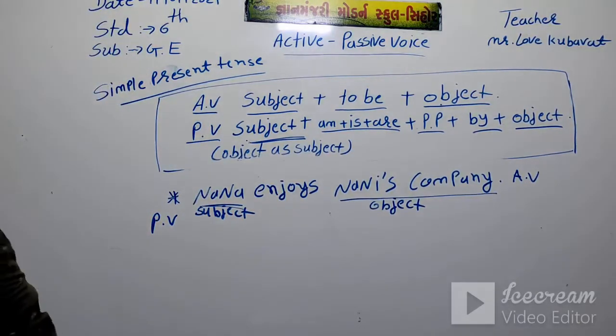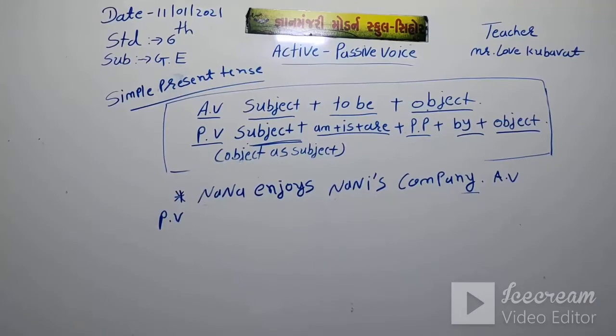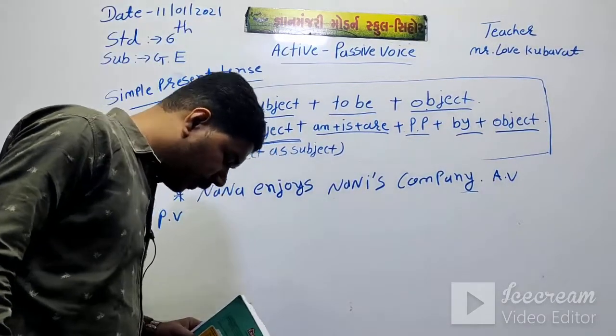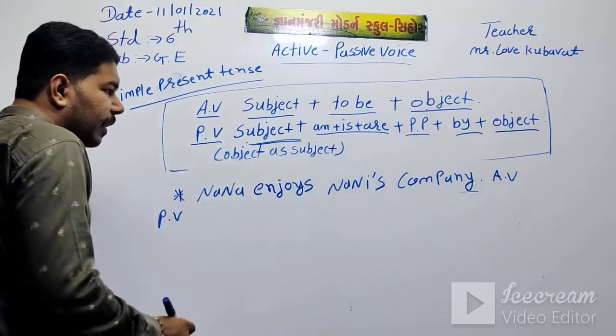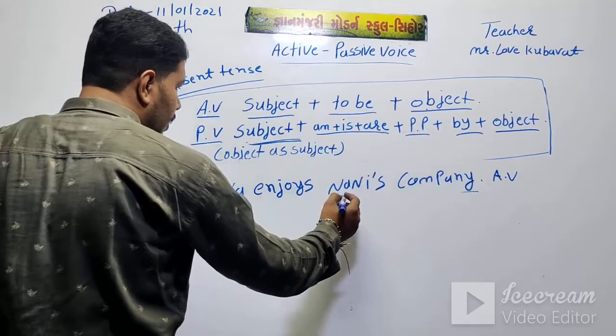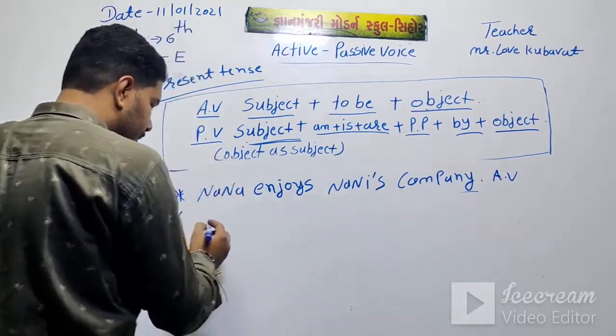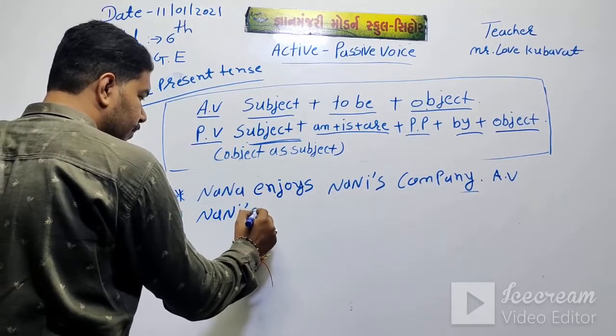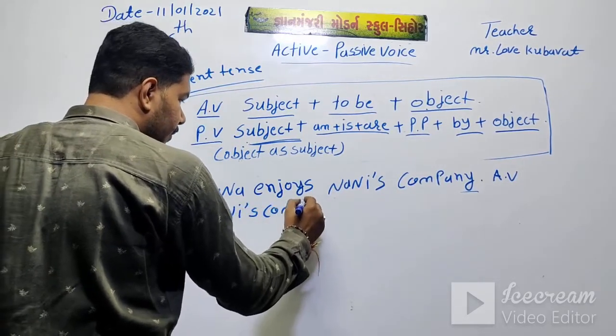Now you can find the subject and object. Passive voice: the object as a subject, then the object is Nani's company.